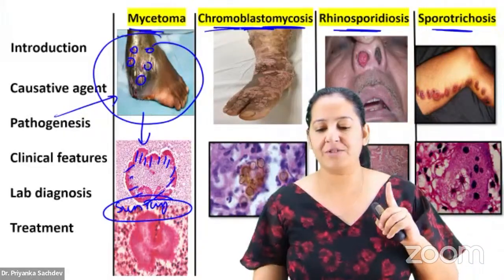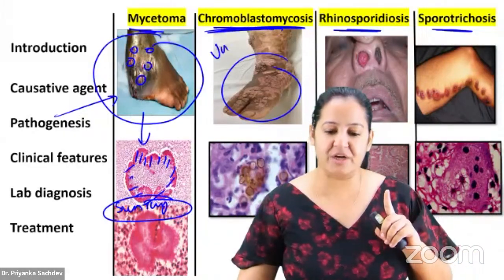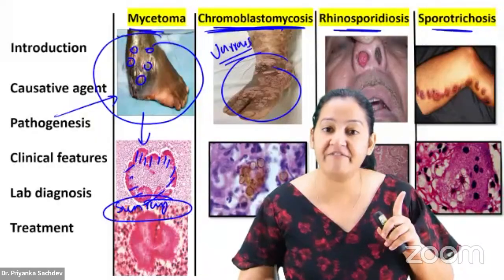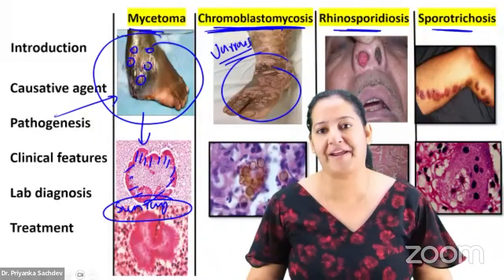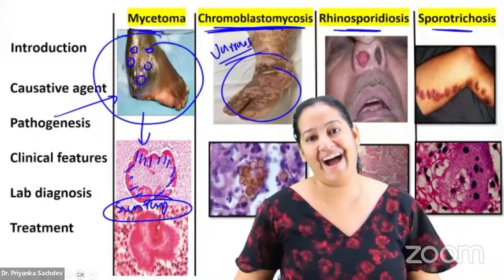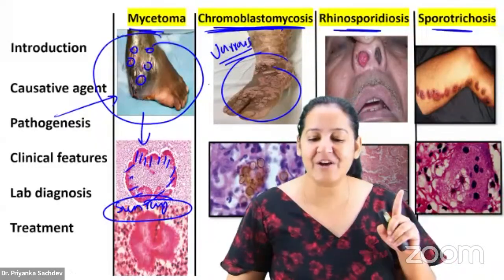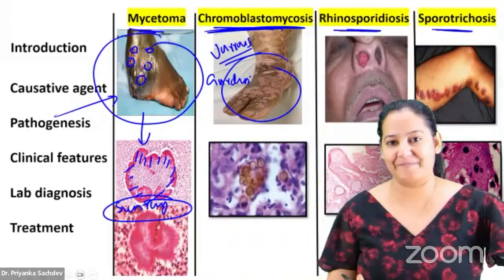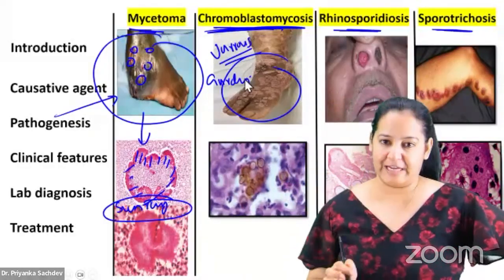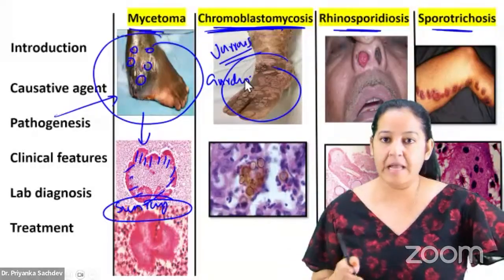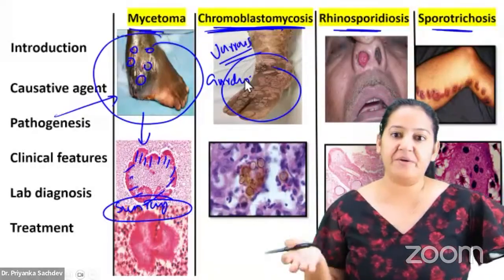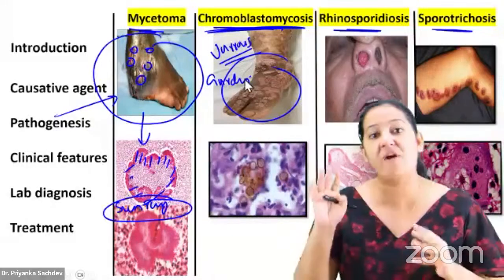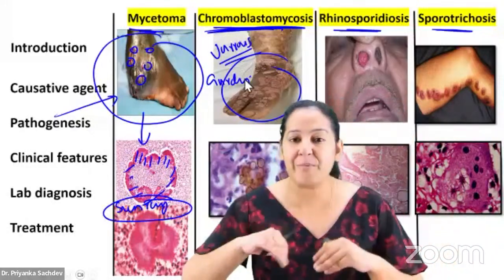The second is chromoblastomycosis. The presentation is a verrucous lesion. You typically get a question where the patient has a verrucous lesion after a thorn prick. Typically it's a disease of gardeners. The question will start with a gardener, and a gardener is always a clue, because thorn pricks are common. Or you will get a question about a male or female with a thorn prick. Wherever the thorn prick happened, there is a verrucous lesion.